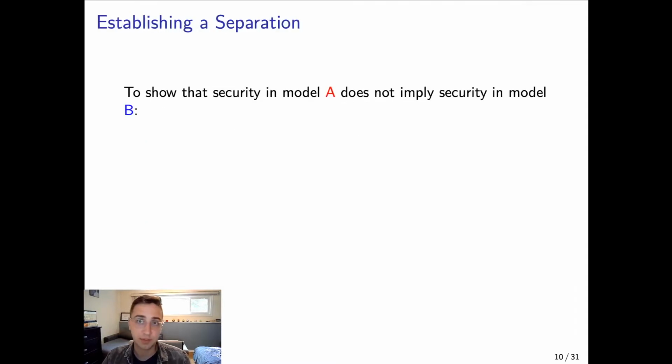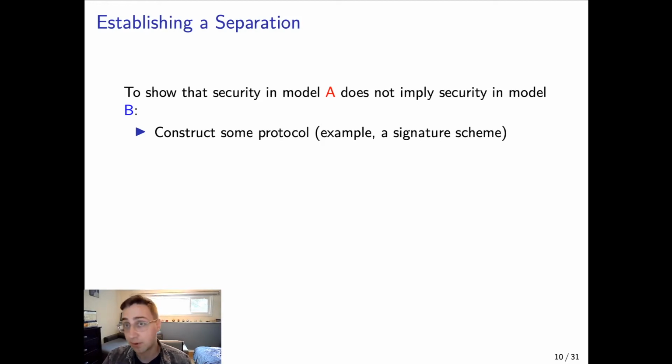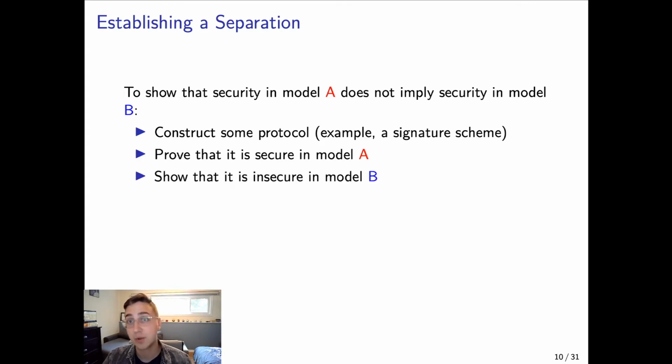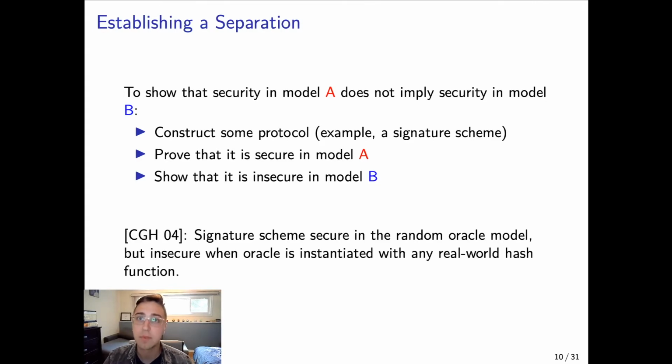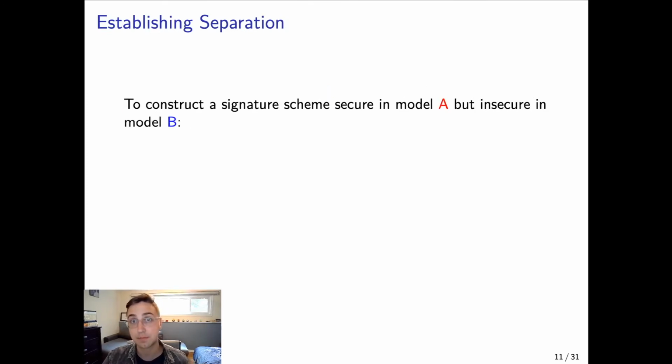So in general, to establish a separation between two models, say you want to show that security model A does not imply security model B, you need to construct some protocol. For us, we'll be using signature schemes, show that it is secure in model A, and show that it is insecure in model B. So for example, the CGH04 paper shows a signature scheme that is secure in the random oracle model, but insecure when that oracle is instantiated with any real-world hash function.